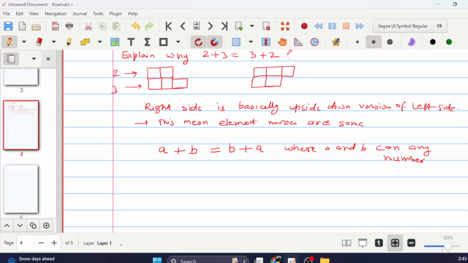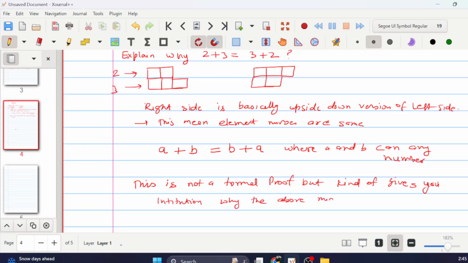And this is not a formal proof. What does that mean? We will learn what formal proofs are in maths later. But this is not a formal proof, but it gives you the intuition for why the above might be true. Okay, so that's what we want to understand.